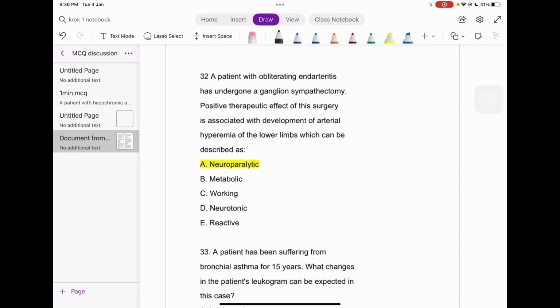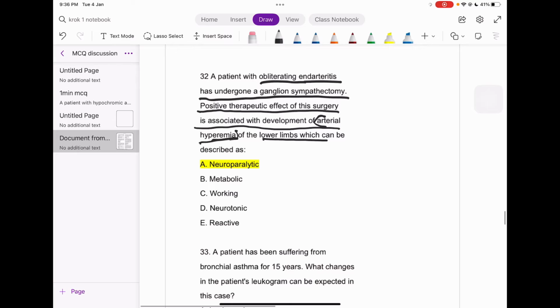Okay. So the patient has obliterating endarteritis and has undergone ganglion sympathectomy. The positive therapeutic effect of his surgery is associated with the development of arterial hyperemia. That is what happens, guys, in clinical practice also in the lower limbs.